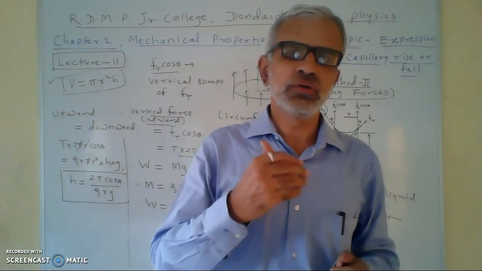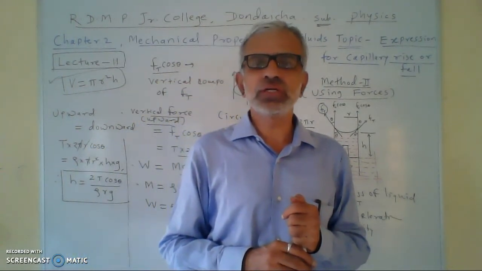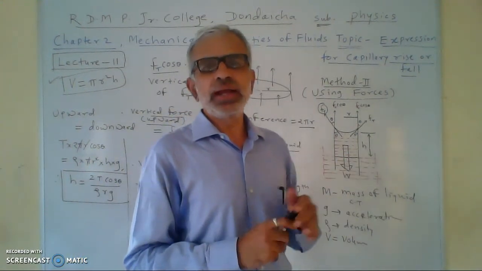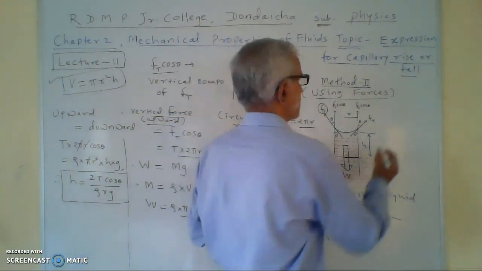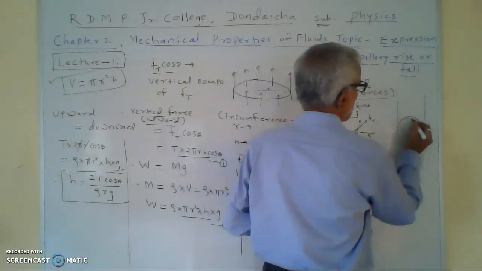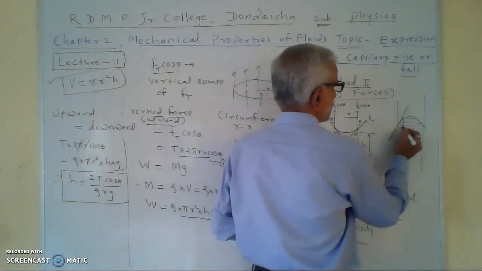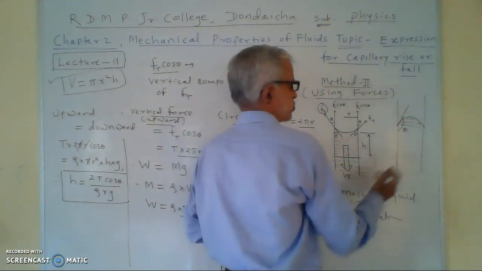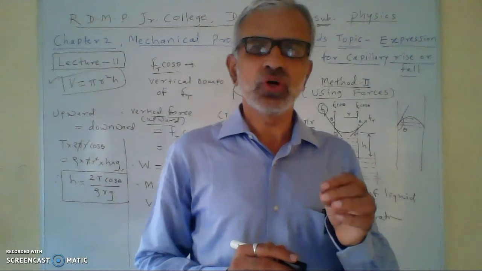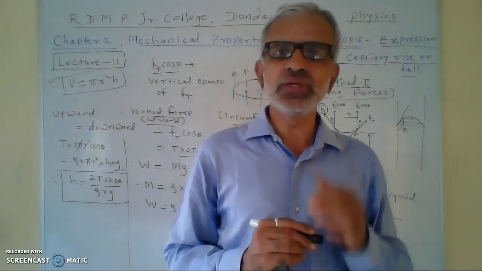If we use mercury, which is the liquid which will not wet the solid completely, then in that case liquid level will fall and the shape of the meniscus will be convex. So the convex meniscus will be formed, and the angle of contact theta will be obtuse, and the value of cos theta for obtuse angle of contact, which is more than 90 degree, is negative.